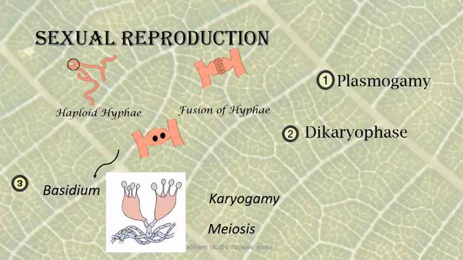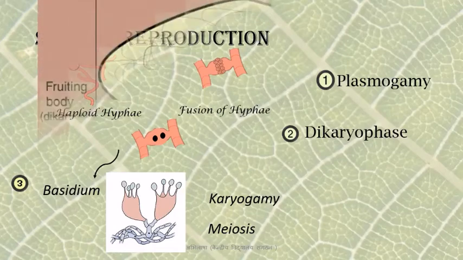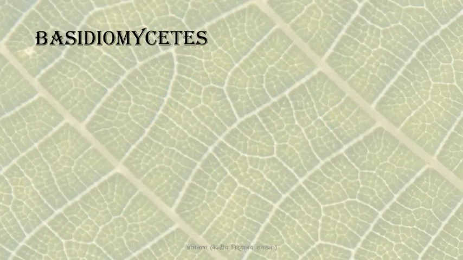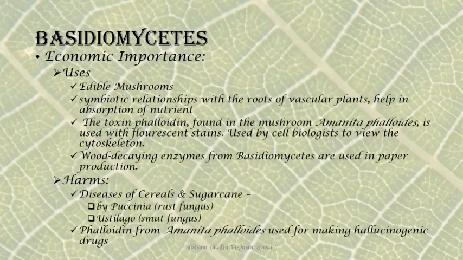Now what you saw in the image of mushrooms, puffballs and bracket fungi are actually the fruiting bodies or the basidiocarp. These basidiocarps contain the basidium, which bears the basidiospores. Now here are some of the uses and the harms of Basidiomycetes.